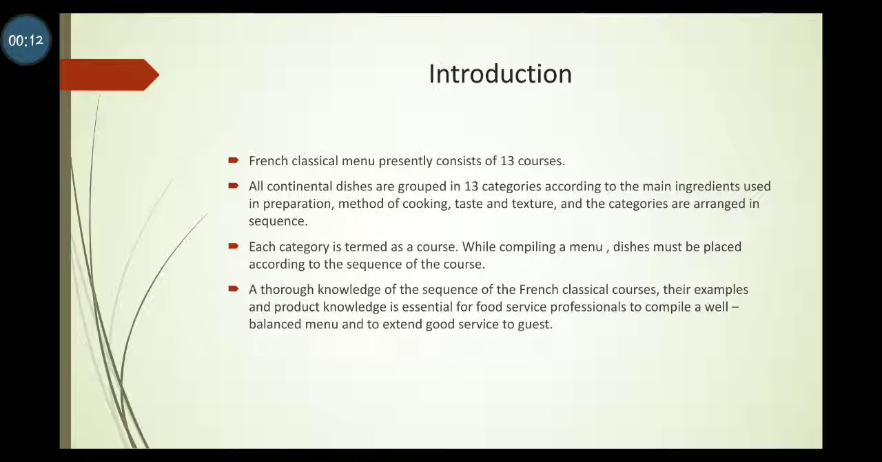All continental dishes are grouped in 13 categories according to the main ingredients used in preparation, method of cooking, taste and texture. And the categories are arranged in sequence. Each category is treated as a course while compiling a menu. Dishes must be placed according to the sequence of the course.